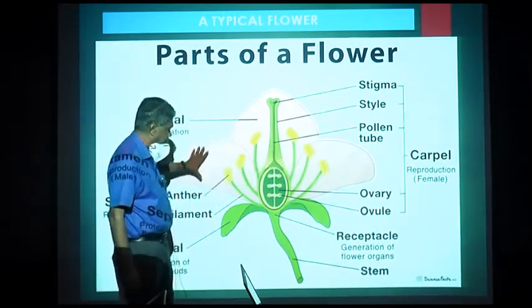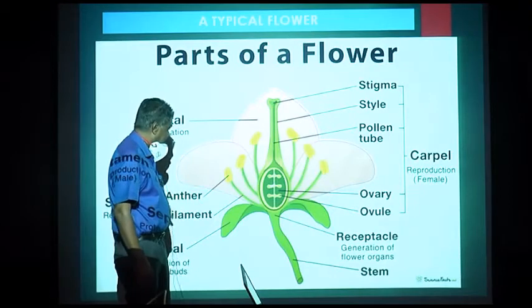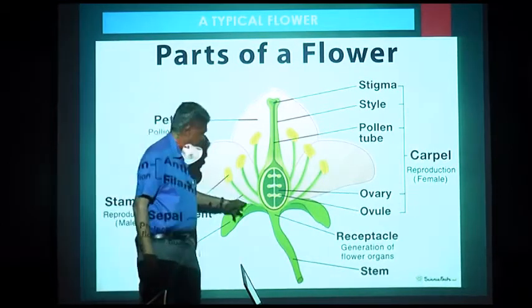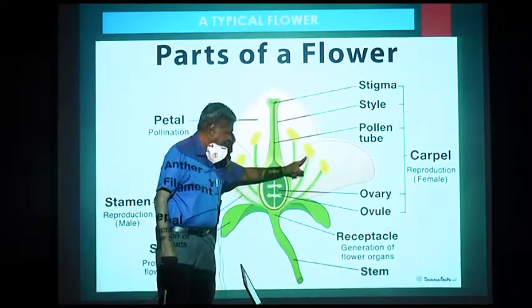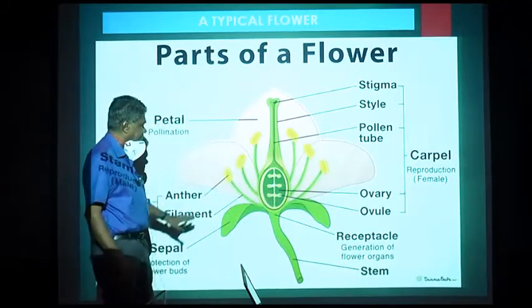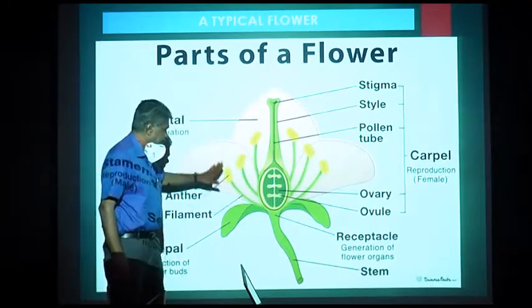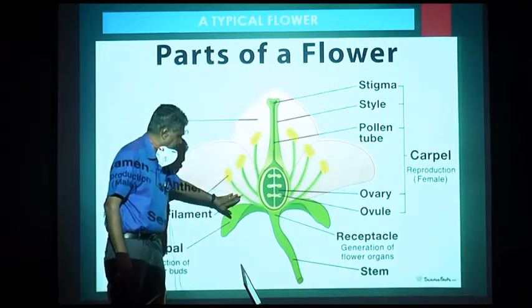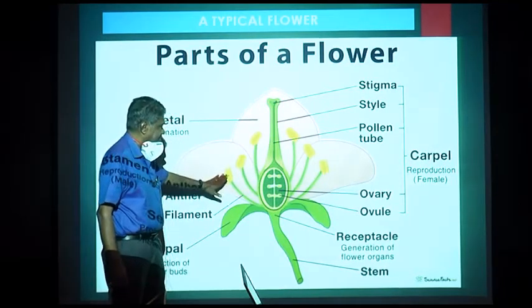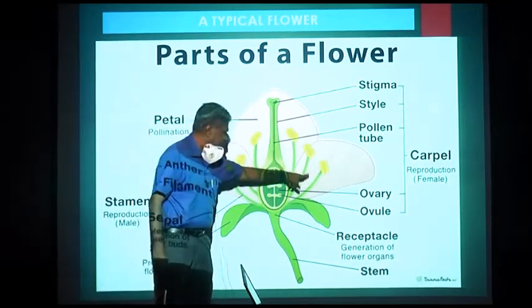They constitute the corolla. Inner to the corolla is the androecium, and the individual part of the androecium is the stamen. Every stamen has a filament and an anther. Here we find 6 stamens.